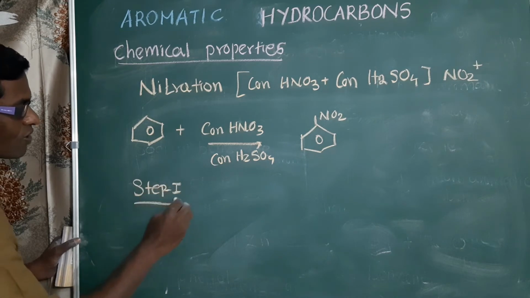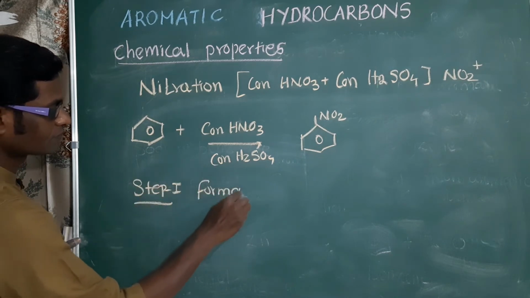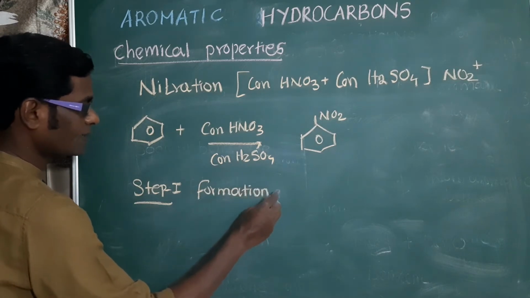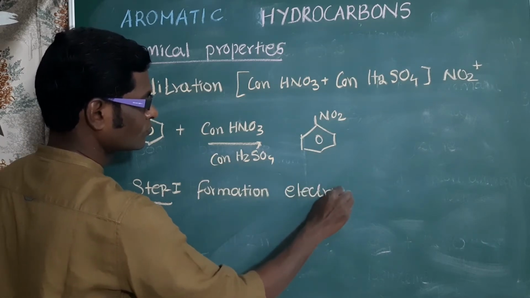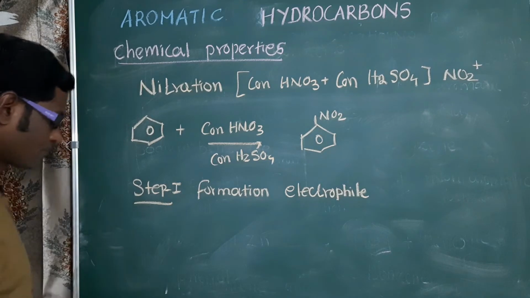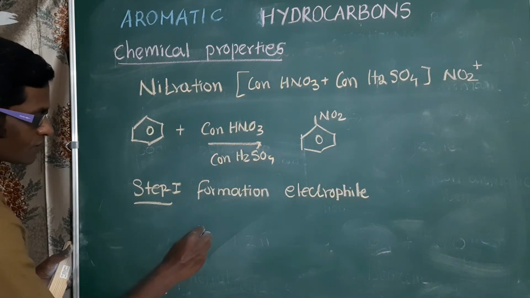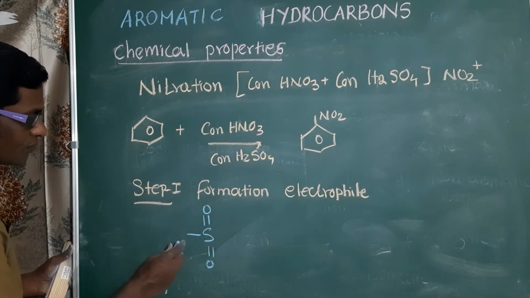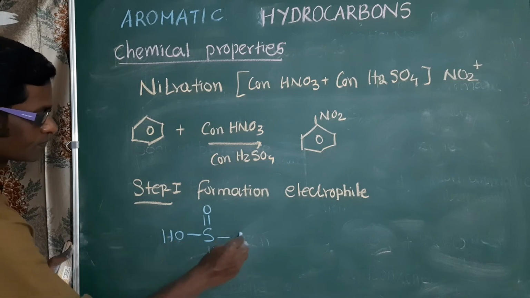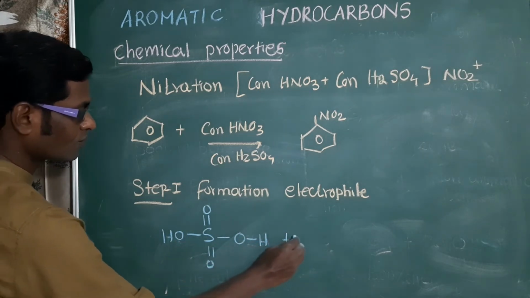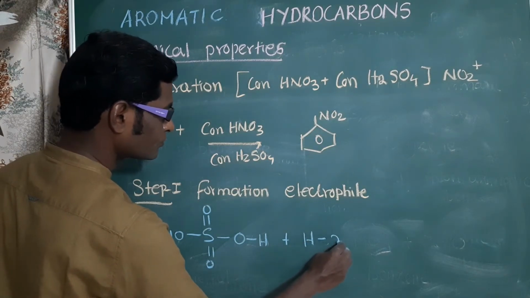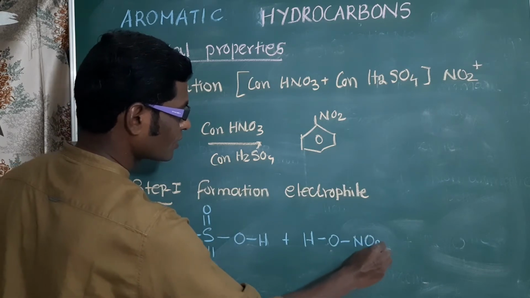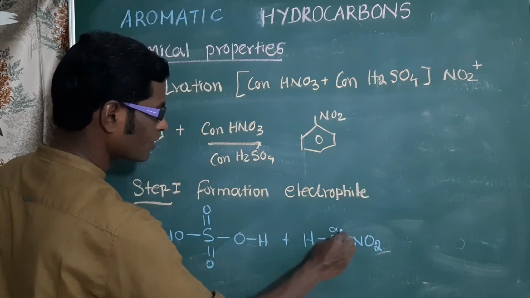Step 1, formation of electrophile. The meaning of electrophile: electron deficient species. Formation of electrophile. The role of sulfuric acid, it acts as a proton donor. This is the structure of sulfuric acid. The mixture of nitric acid and sulfuric acid produces nitronium ion.